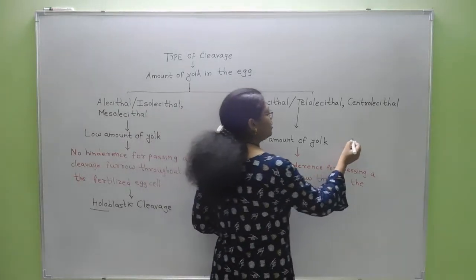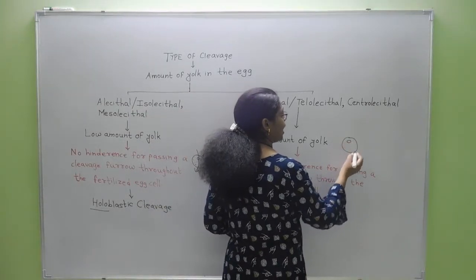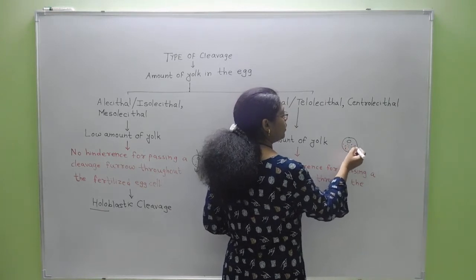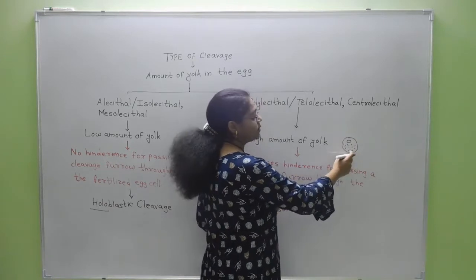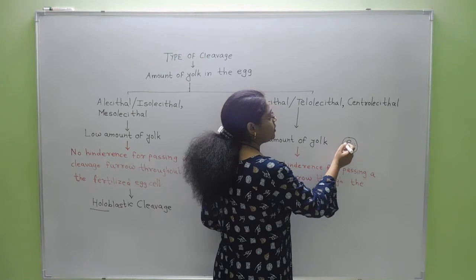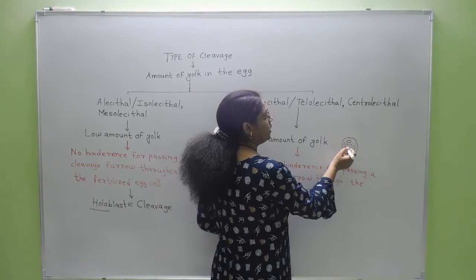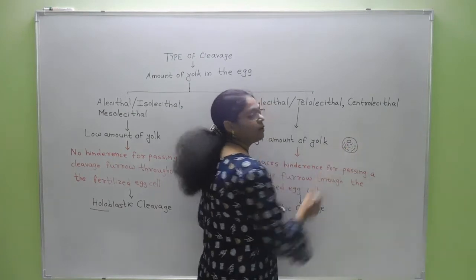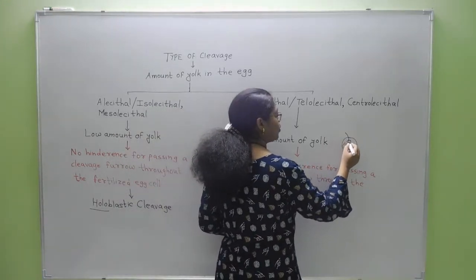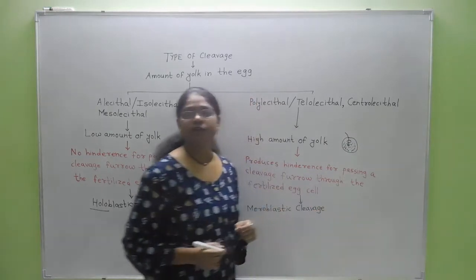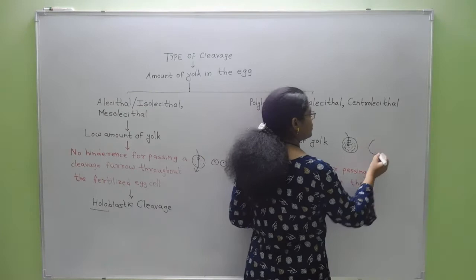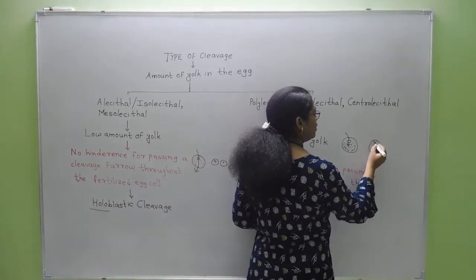So in the telolecithal kind of egg, this is the animal pole and this is the vegetal pole, and the vegetal pole contains a high amount of yolk. Such a high amount of yolk produces hindrance for the cleavage furrow to pass throughout the egg. So the cleavage takes place only at the animal pole.